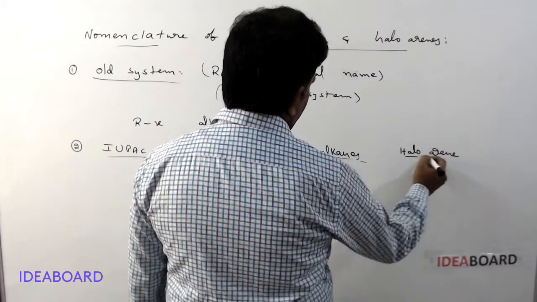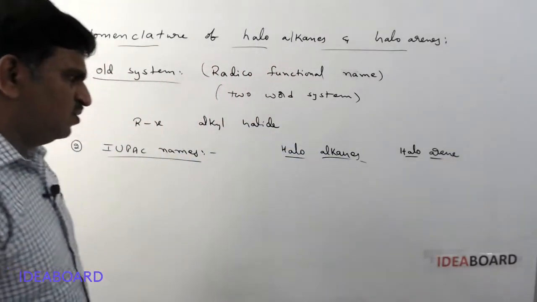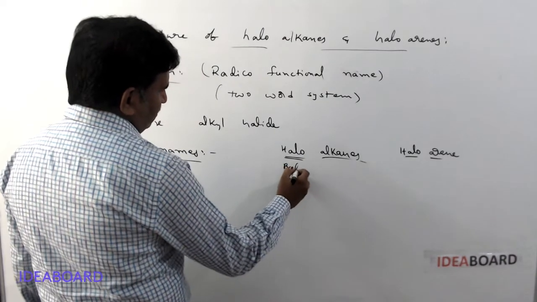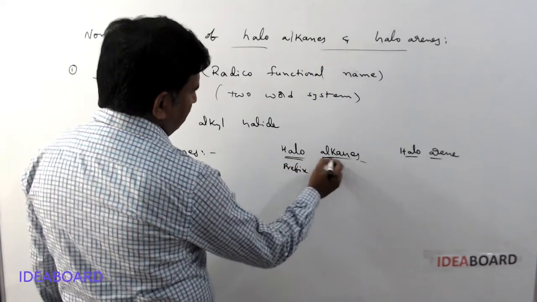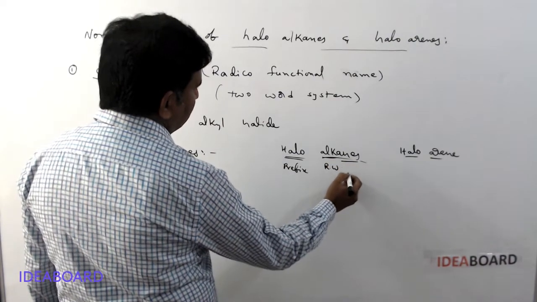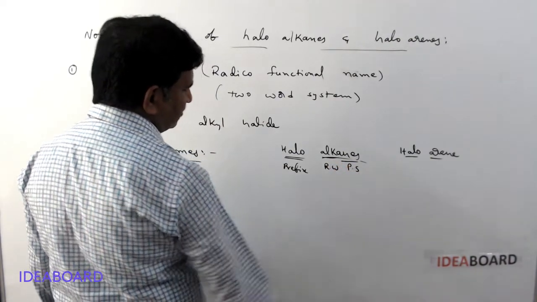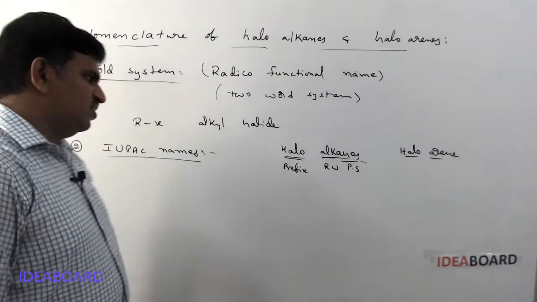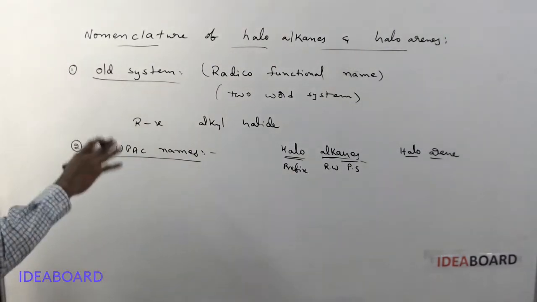Here halo is a prefix, alk is the root word, and ane is the primary suffix. So haloalkanes is the IUPAC name for alkyl halides.